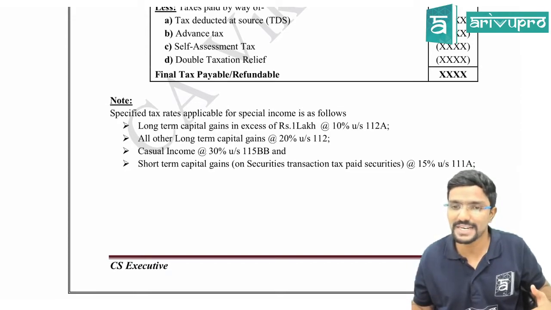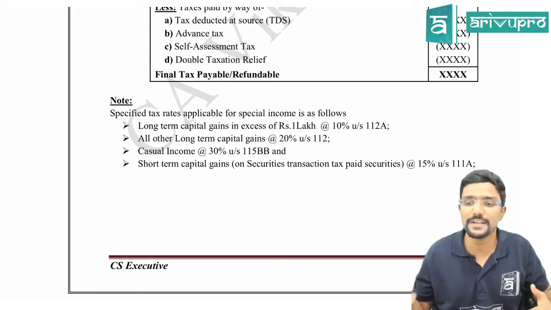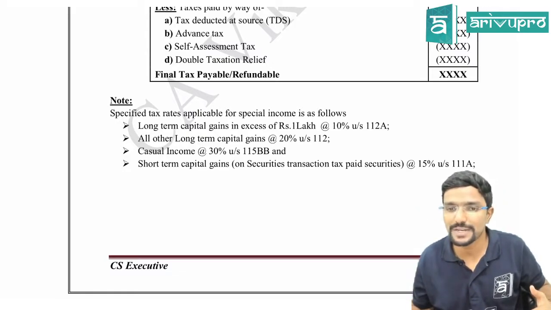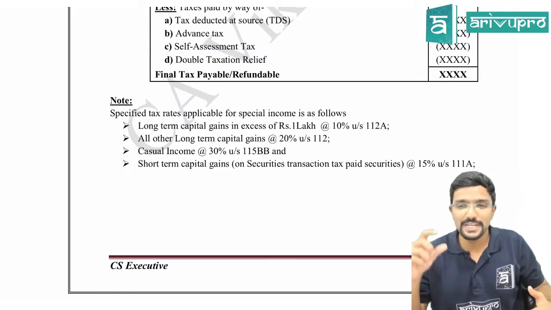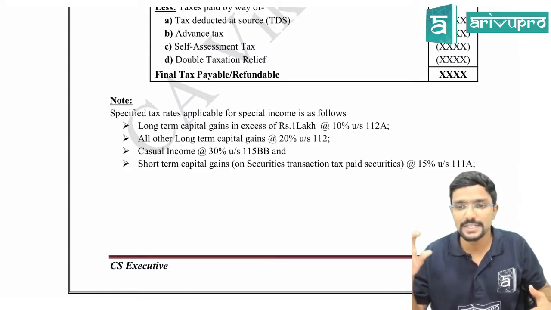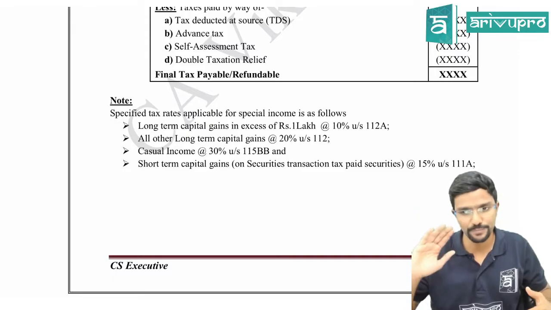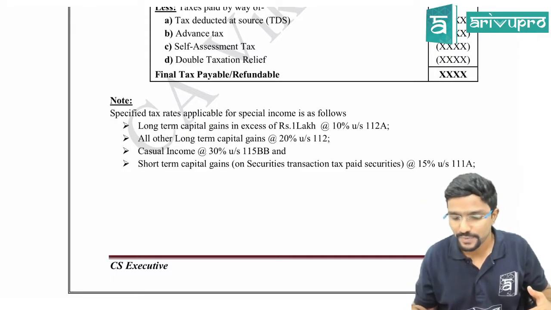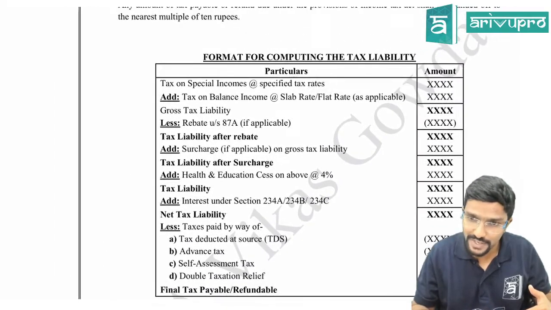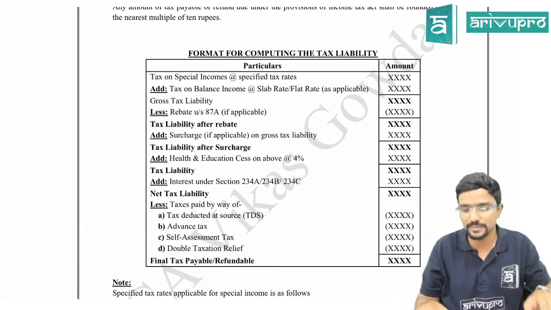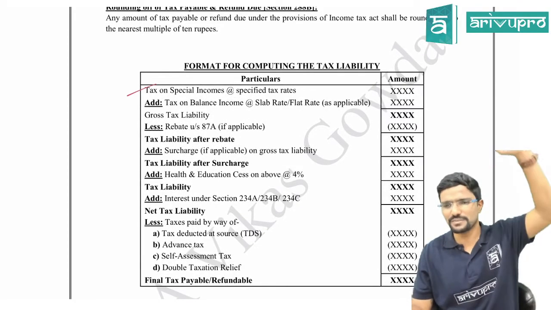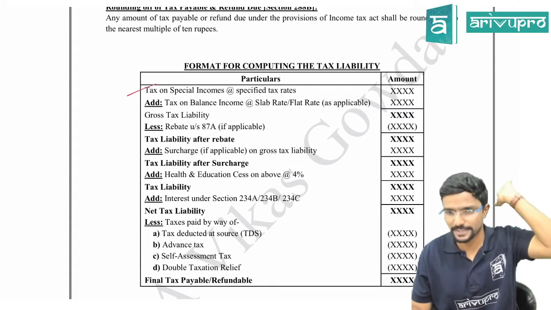Casual income, section 115BB, 30% on the full amount. Short term capital gains on equity shares or units of equity oriented fund and units of business trust, 15% on the full amount. Agree? These are my special income tax rates. If you have any of this income, the first point is applicable. Sir, if I don't have those 4 incomes, then skip this first step and straight away apply the normal rate.